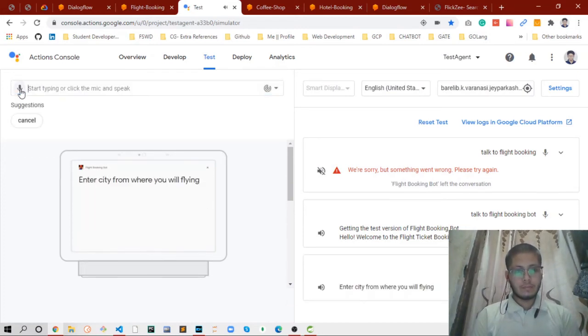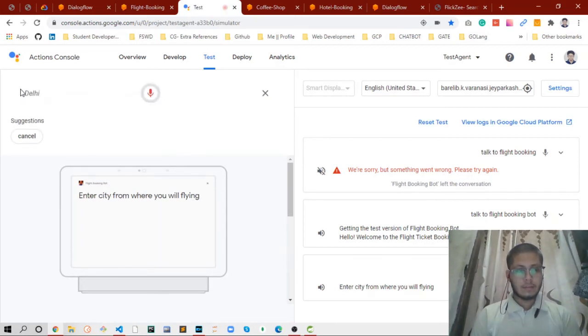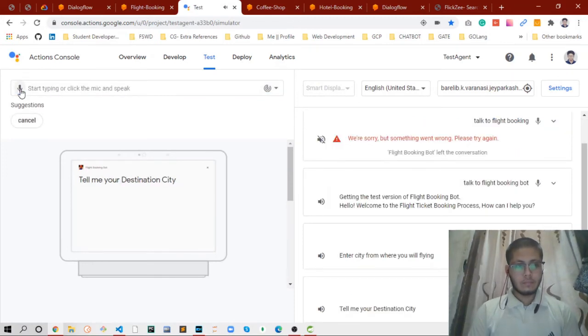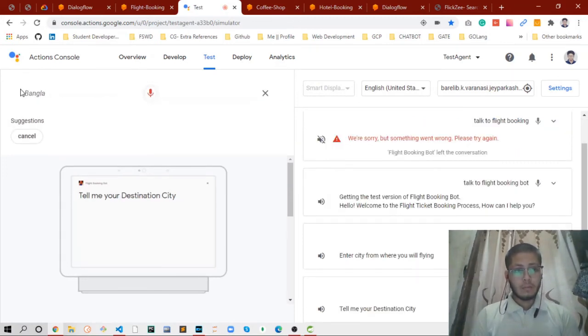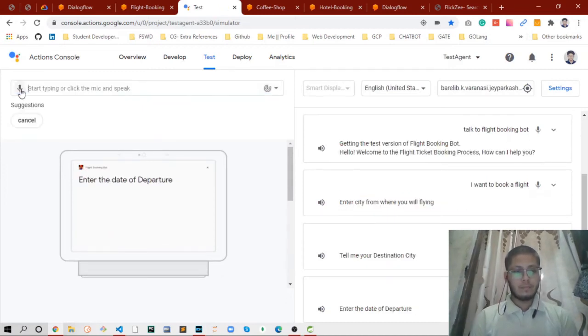Enter city from where you will be flying. Delhi. Tell me your destination city. Bangalore. Enter the date of departure.